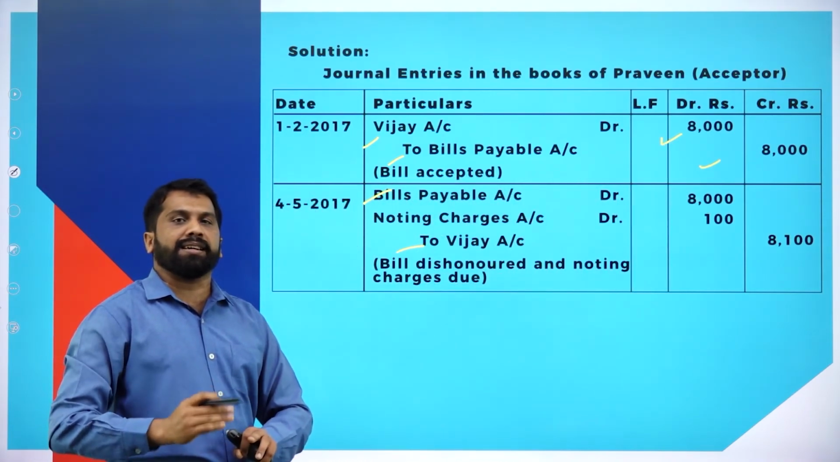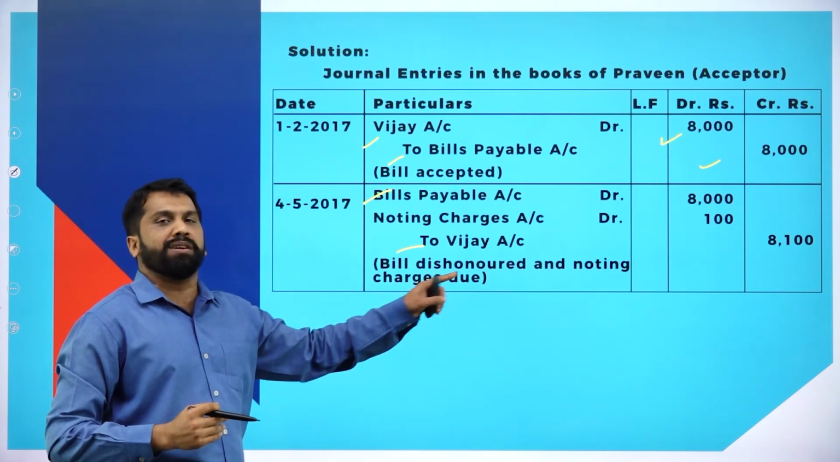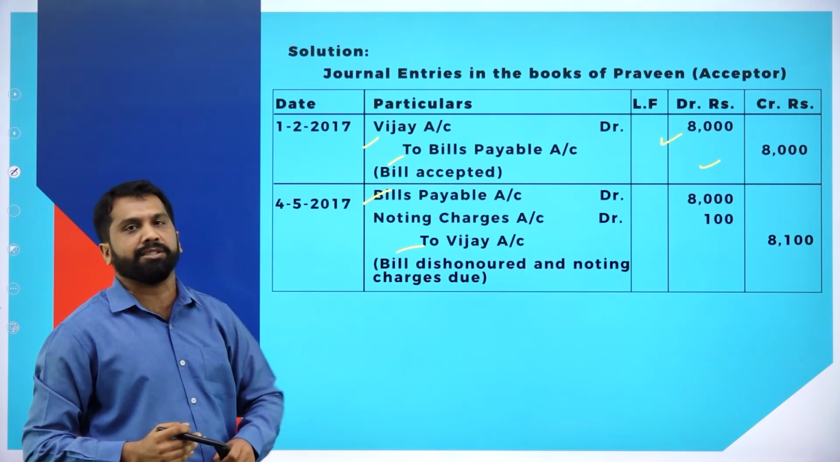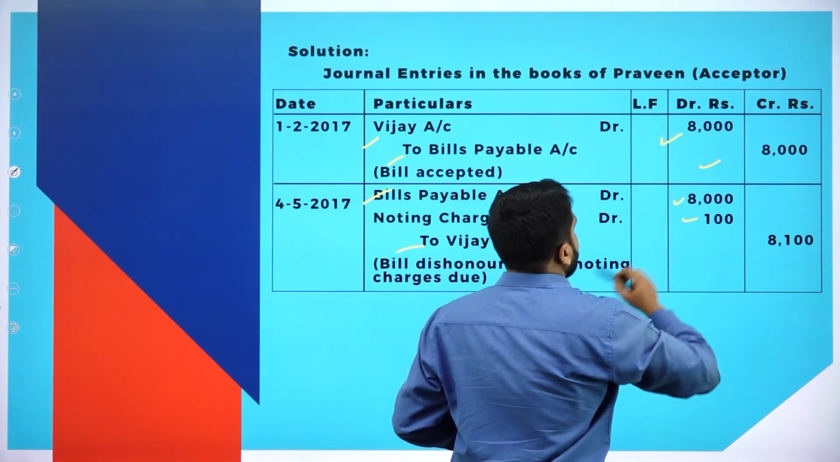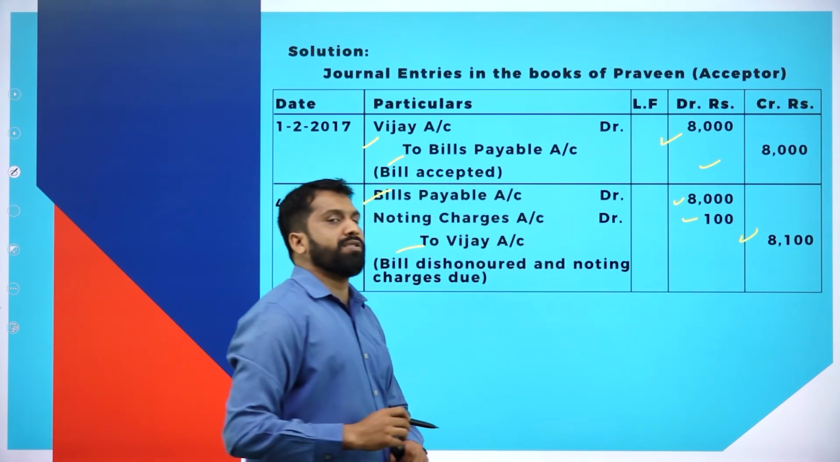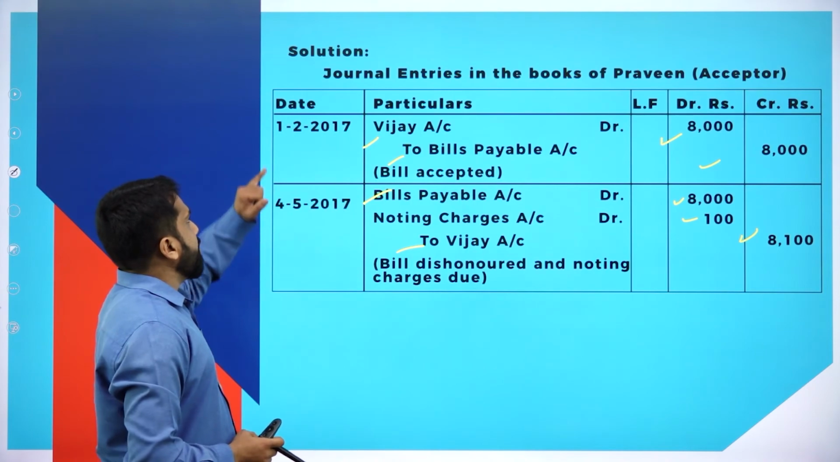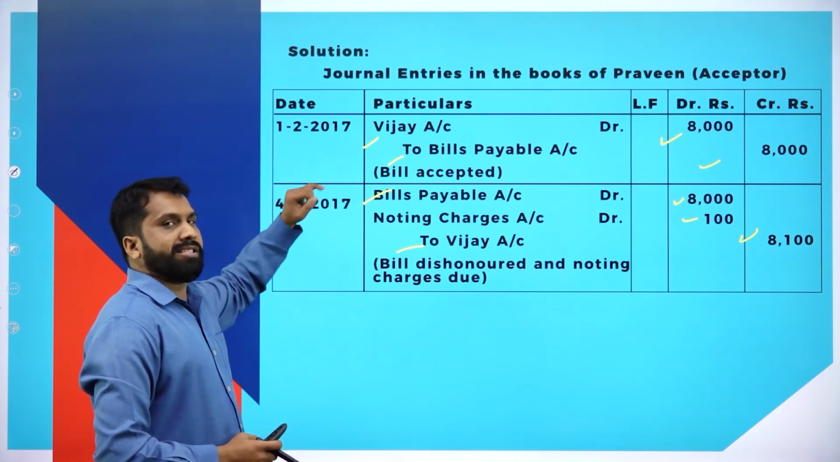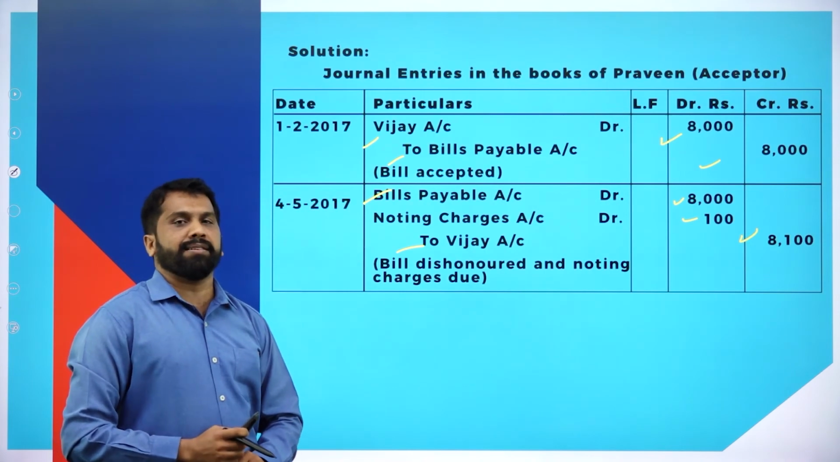Once that is done, we'll go for the next one. Along with this bill, he has to pay noting charges also. What are the noting charges? 100. 8,000 plus 100 will be 8,100. Hope you are clear. So 3 months, exactly 3 months plus 3 days we have considered. So these are the calculations.